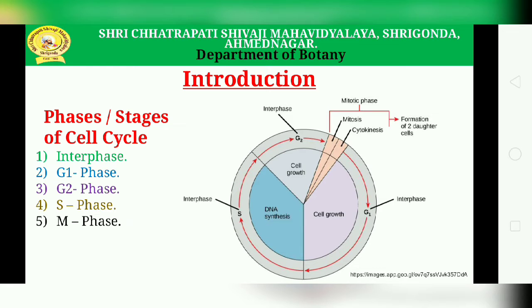According to the scientists Howard and Pelc, in 1953 the cell cycle was divided into four phases, that is G1, S, G2 and the M phase. The G1 and G2 phases are known as the gap phases, whereas the M phase is of mitosis and the S phase is for DNA synthesis. The G1, S and G2 phases are combined to form the classical interphase. During these phases the cell is fully preparing itself for the next mitotic phase.